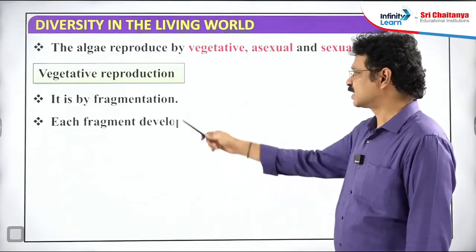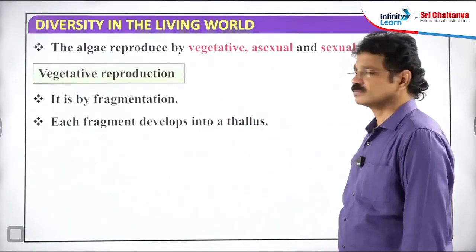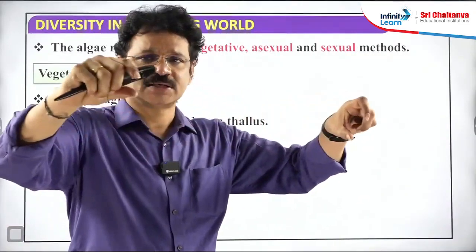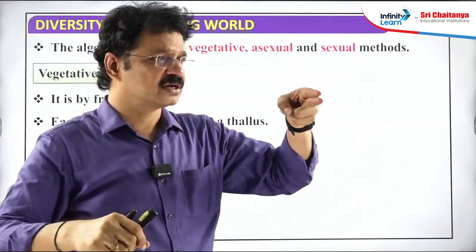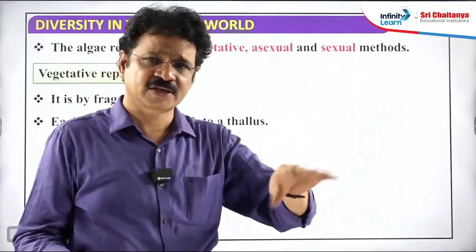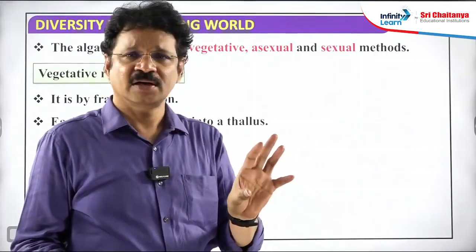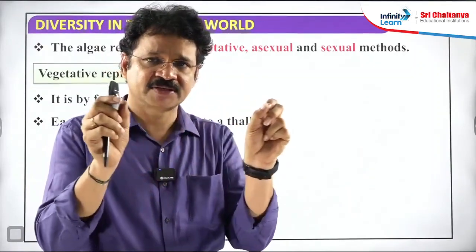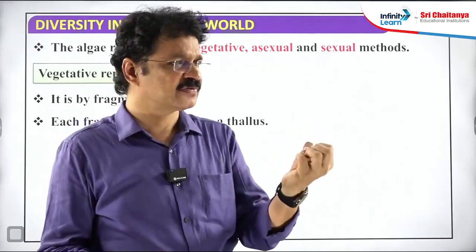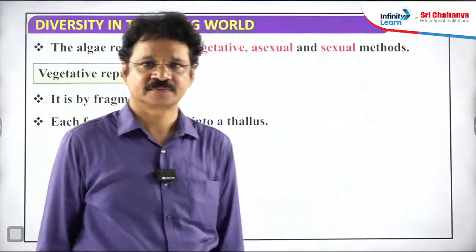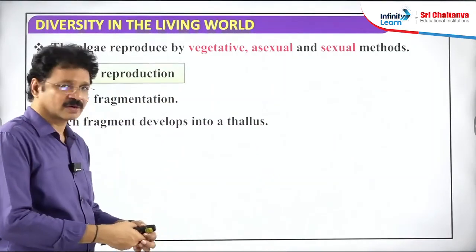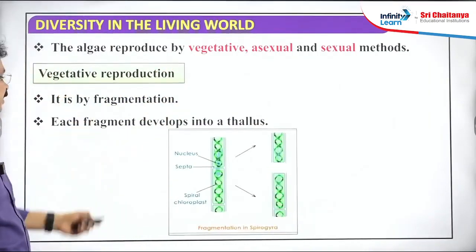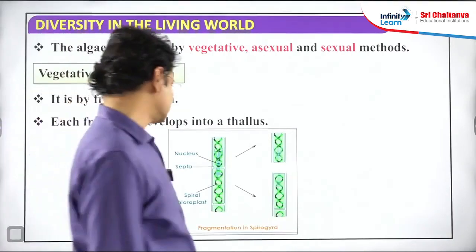Vegetative reproduction is carried out by fragmentation. That is commonly found in filamentous algae, which have long chain-like structures. Due to mechanical forces in water, like waves and swimming of other animals, such filaments break down into small pieces or fragments. Each and every fragment is able to grow as an independent one. It is a mechanism of vegetative propagation, nothing but fragmentation in algal members.